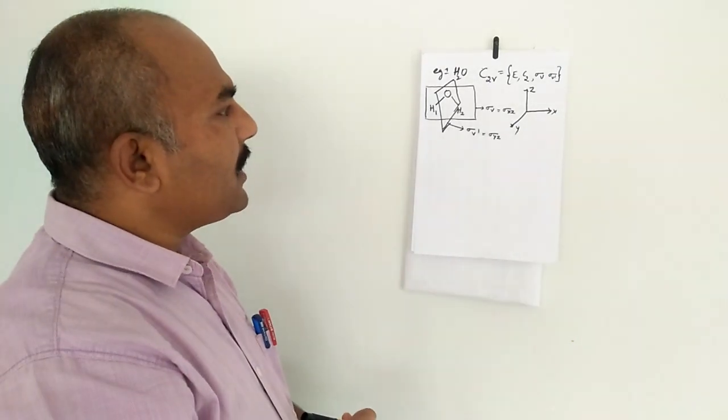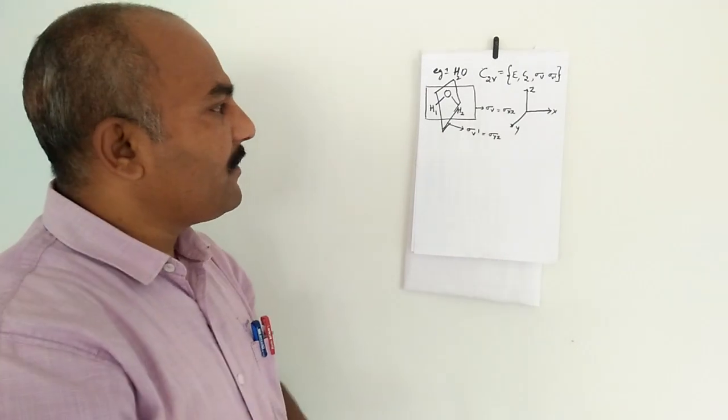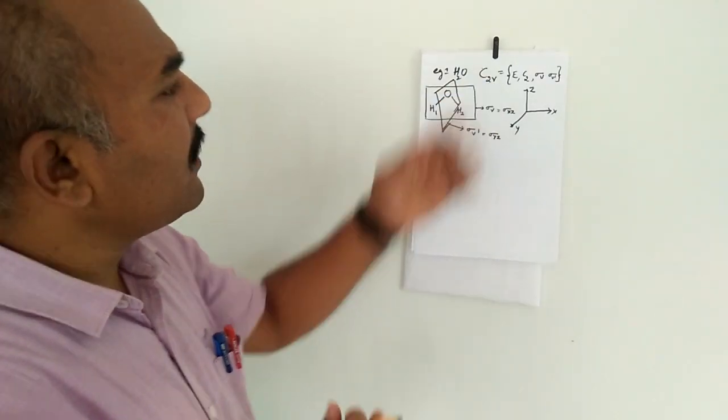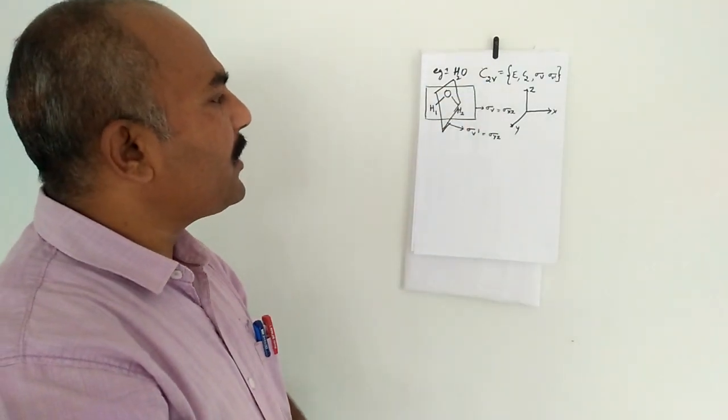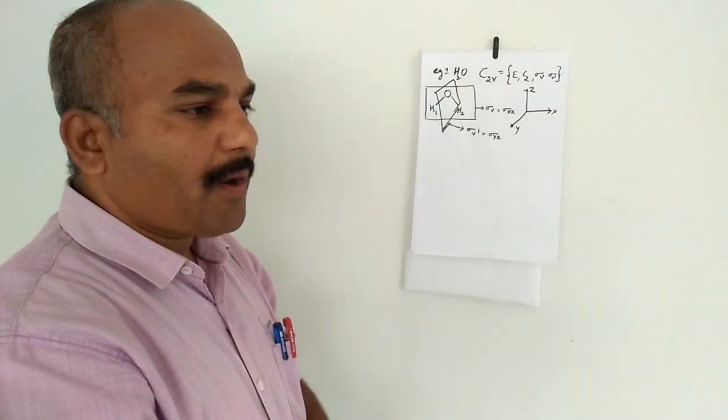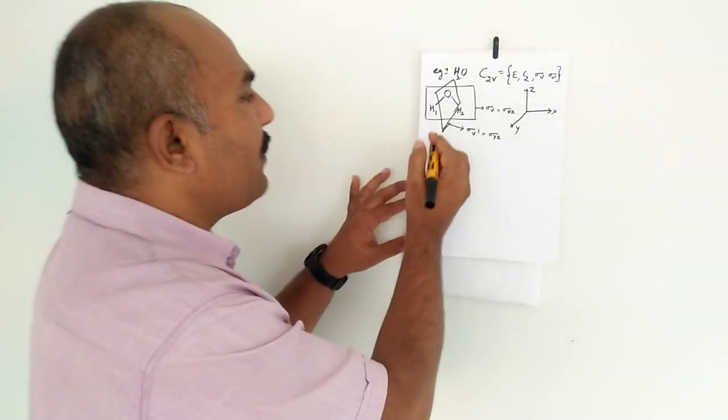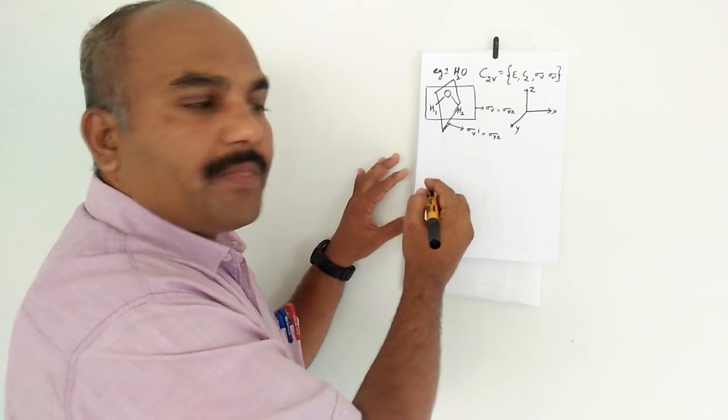So now we will work out the properties. We will check whether the elements of this C2V point group obey the group properties or not. First we will cross check the first law, that is, the closure law.